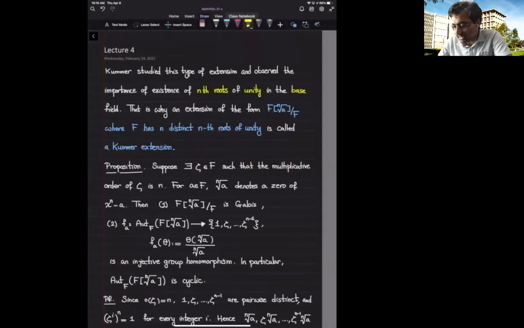So when we say Kummer extension, we have already included these roots of unity in the base field. So we say this is a Kummer extension if F contains n distinct nth roots of unity.